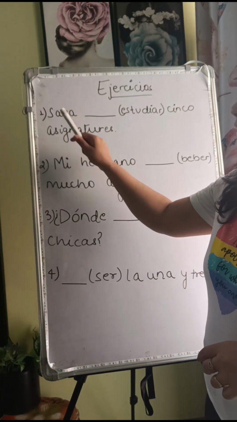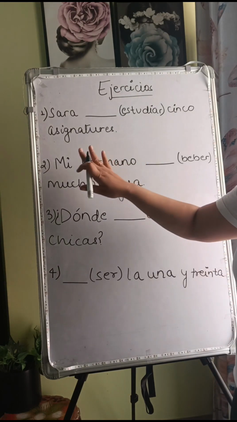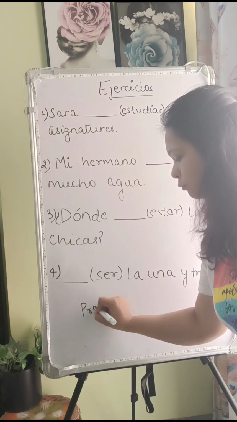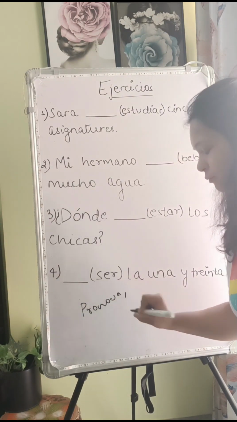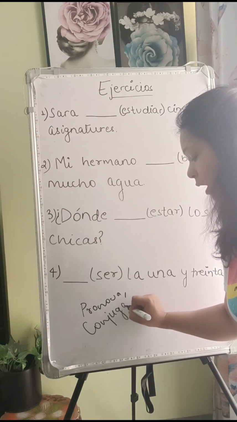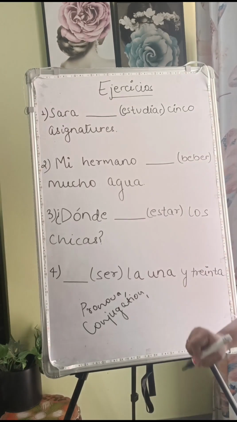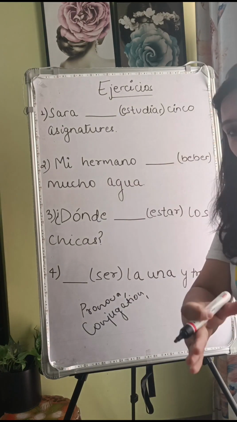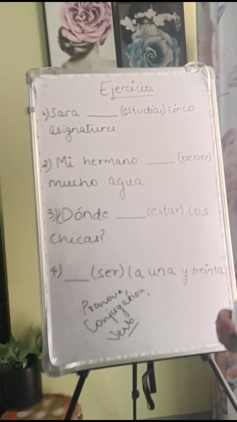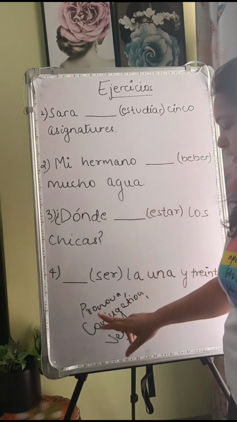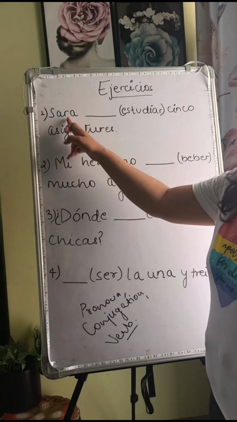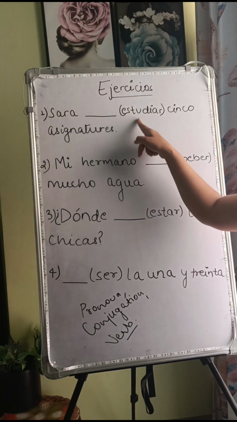We will focus on a few concepts including pronoun, conjugation of the verb, and which verb is to be used. So the concept of verb also. We will learn basically three concepts in these four questions, starting with Sara dash estudiar.